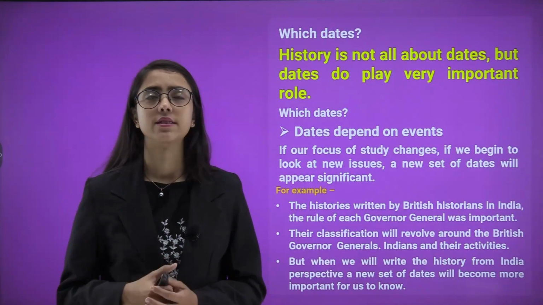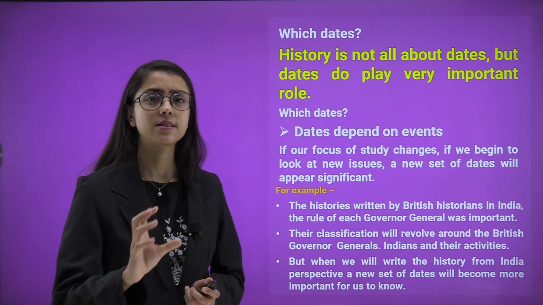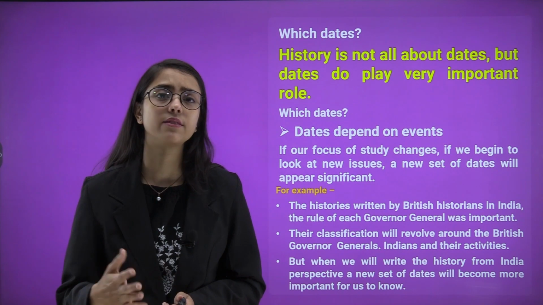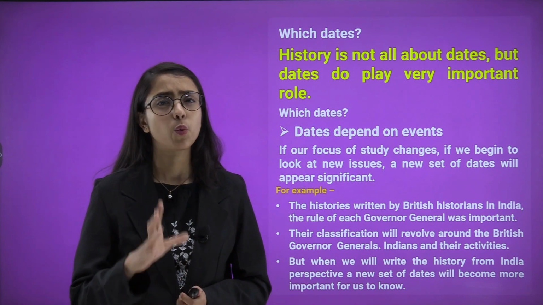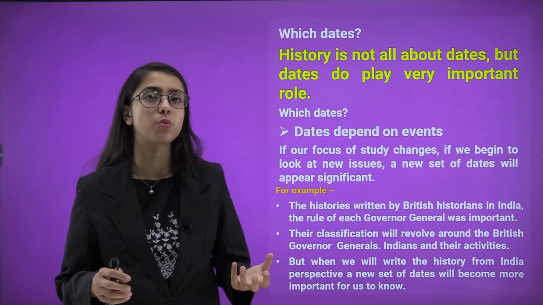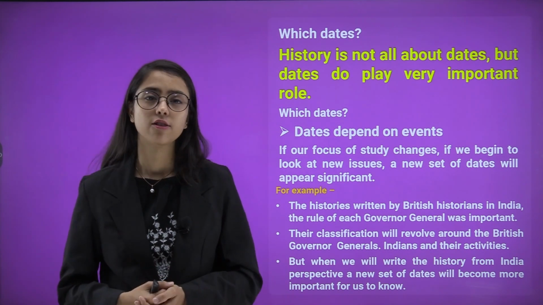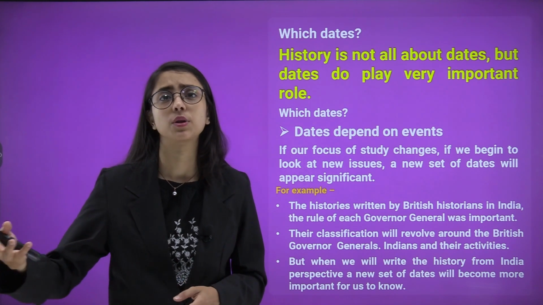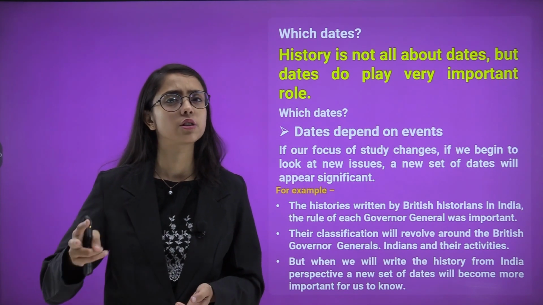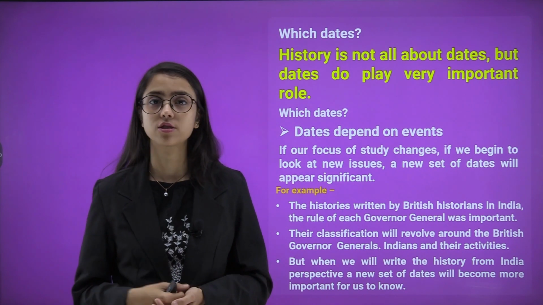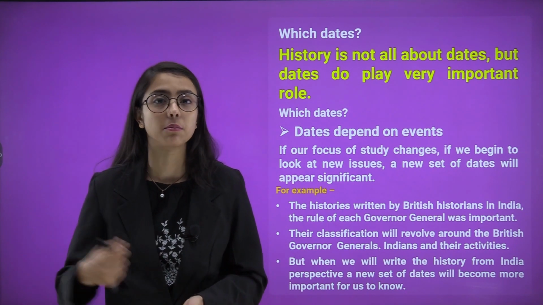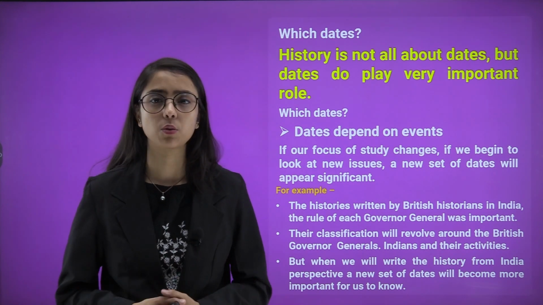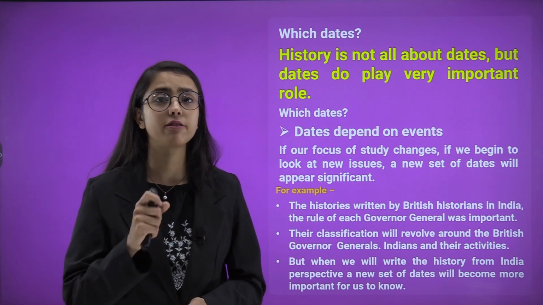So, which dates? Now, as we talked about, dates have accounts, we maintained the records of date and place where things and events were taking place. But which dates? How do you know which date is important and which date is not important? For example, if today is 15th of January and tomorrow is 26th of January, how do you differentiate between the two, that which date is important? Of course, 26th of Jan, because it is Republic Day. But what about history? History is not all about dates, but dates do play a very important role.